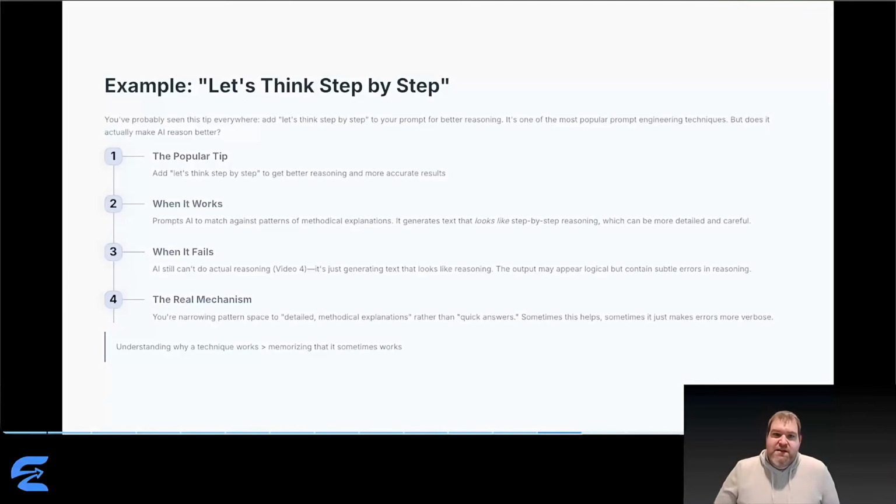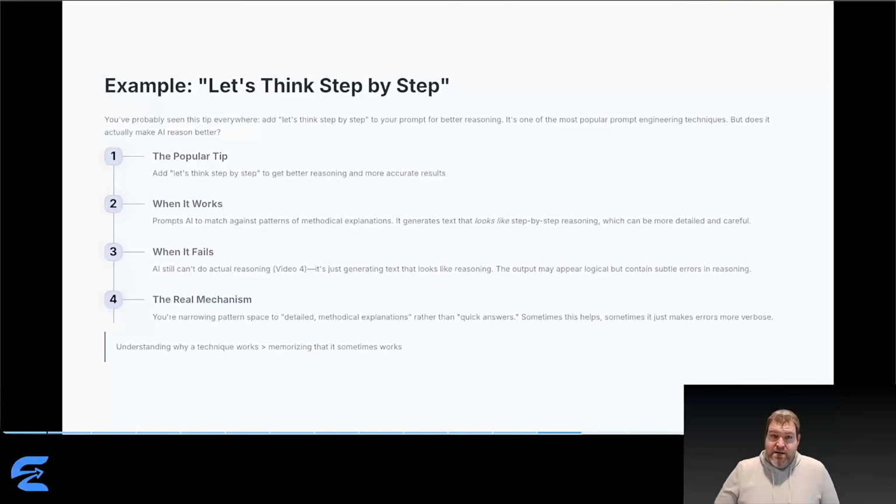You're narrowing pattern space to detailed, methodical explanations. AI has seen millions of examples of people working through problems step by step. By using that phrase, you're pointing it toward those patterns. When does it help? When generating a more structured, careful response would be useful. The output looks like step by step reasoning and is more detailed.